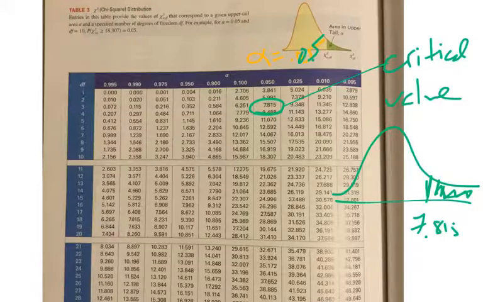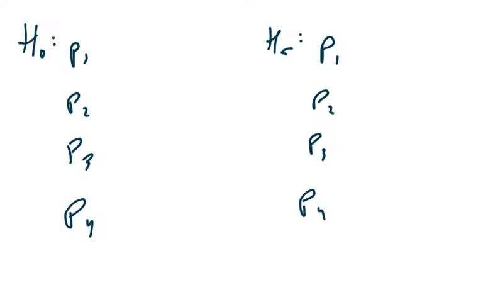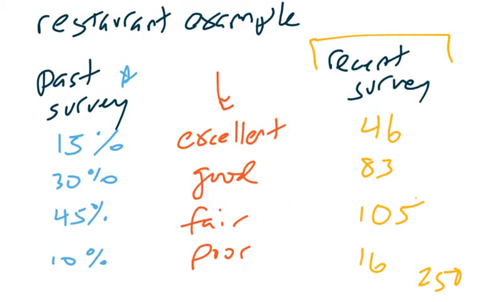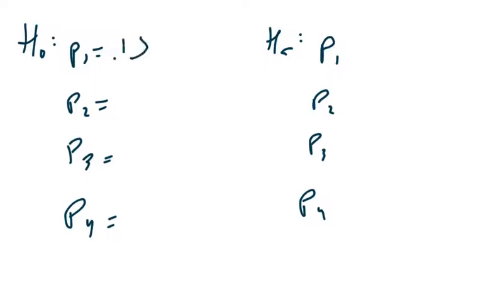So the first thing you're probably wondering is, what would the null hypothesis look like in this case? Luckily, for these goodness of fit tests, if we want to see if there's any sort of change, the null hypothesis is always going to be the same. It's going to be, for the 4 categories, or however many categories we have, the probability of each of them remaining true. In this case, the past survey had 15% excellent. So the null is that that stays the same. For the good case, the 30% stays the same. For the fair case, the 45% stays the same. And for the poor case, the 10% stays the same.